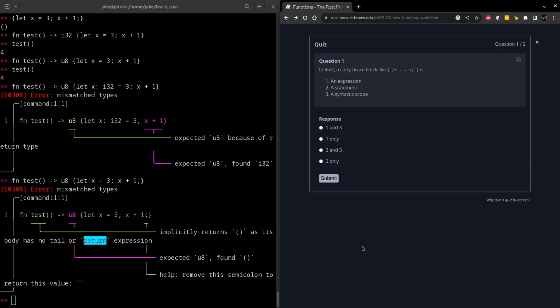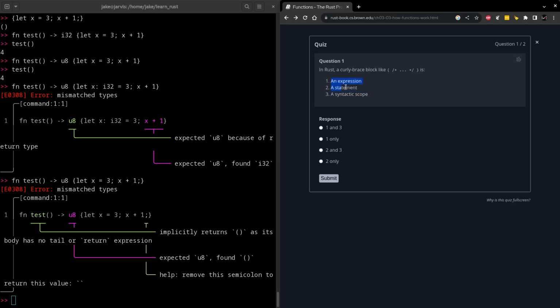Okay, and the first question is that in Rust, a curly brace block like this, and it looks like it's kind of moving ahead of itself because I think these are Rust comments, is 1, an expression, 2, a statement, or 3, a syntactic scope. So the block itself is an expression and it does create a new level of scope.